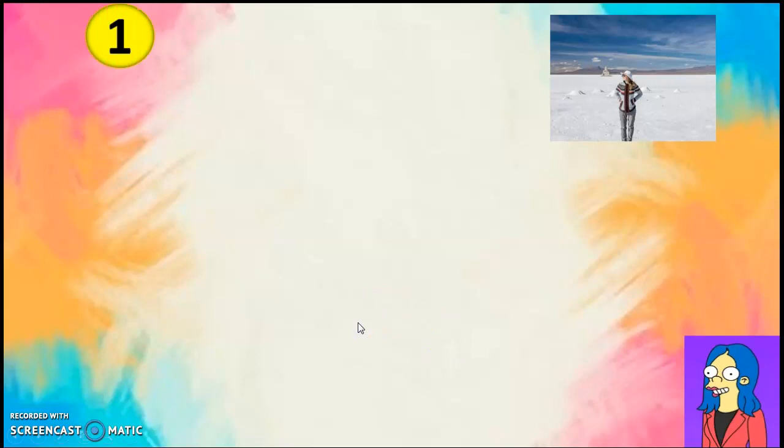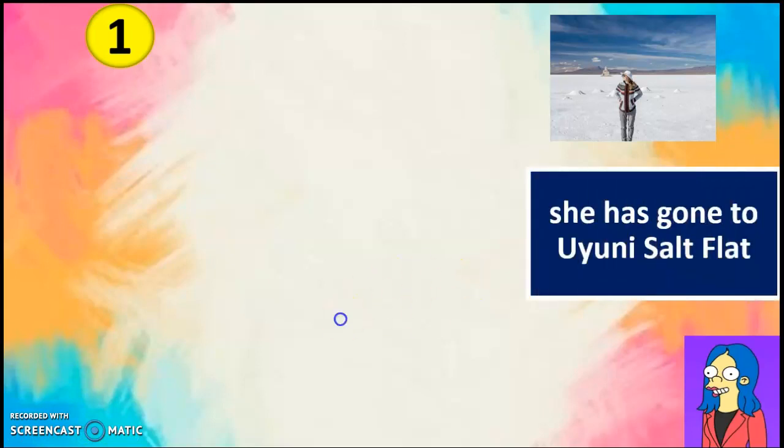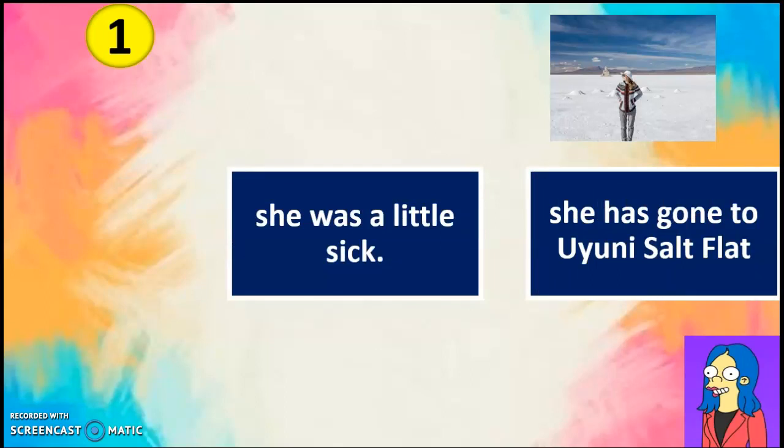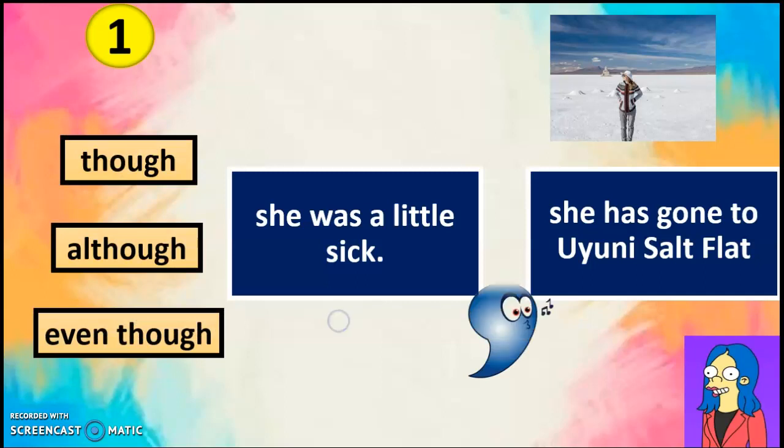But we can use these words at the beginning as well, not only in the middle as with but. They are a little bit flexible, so you can say, though she was a little sick, she has gone to Uyuni Salt Flat. Although she was a little sick, she has gone to Uyuni Salt Flat.